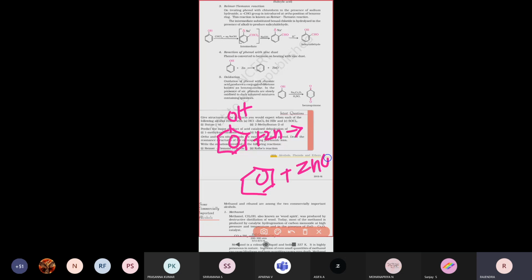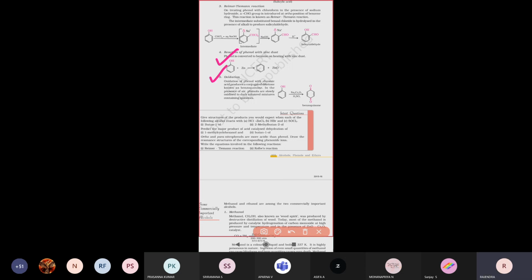Zinc oxide is lost, and the hydrogen atom attaches to the benzene ring. Therefore, zinc oxide and benzene are formed. This is phenol reacting with zinc dust.